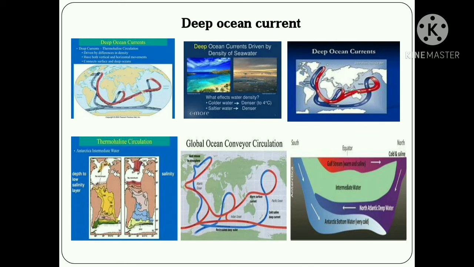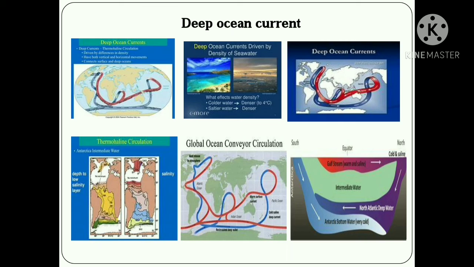Now we are going to learn the second type, deep ocean current. The ocean current found below 500 meters of depth from the surface of the sea is called deep water ocean current. Deep ocean currents are formed due to thermohaline circulation. Deep water currents flow continuously like rivers below the surface of oceans.